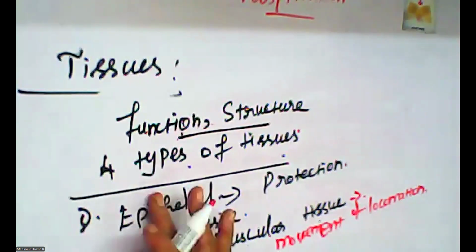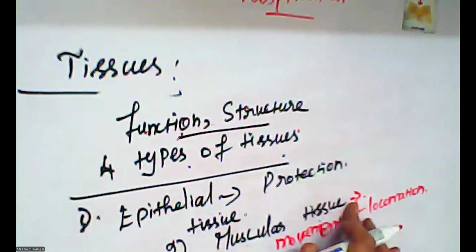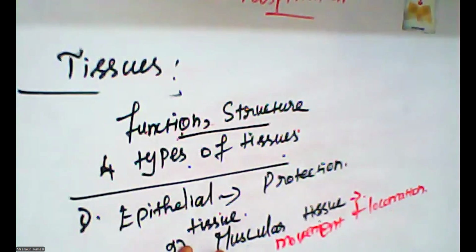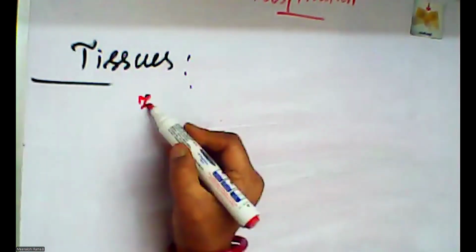Okay. There are 4 types of tissues. One is epithelial. Epithelial tissue function is protection. The next one is muscular tissue. Muscular tissue function is movement and locomotion. And the third type is connective tissue.